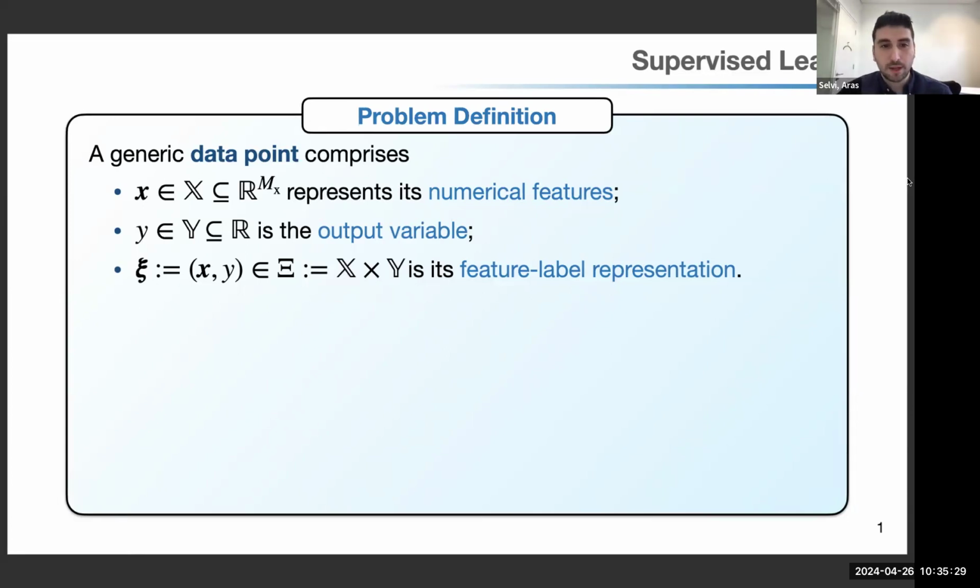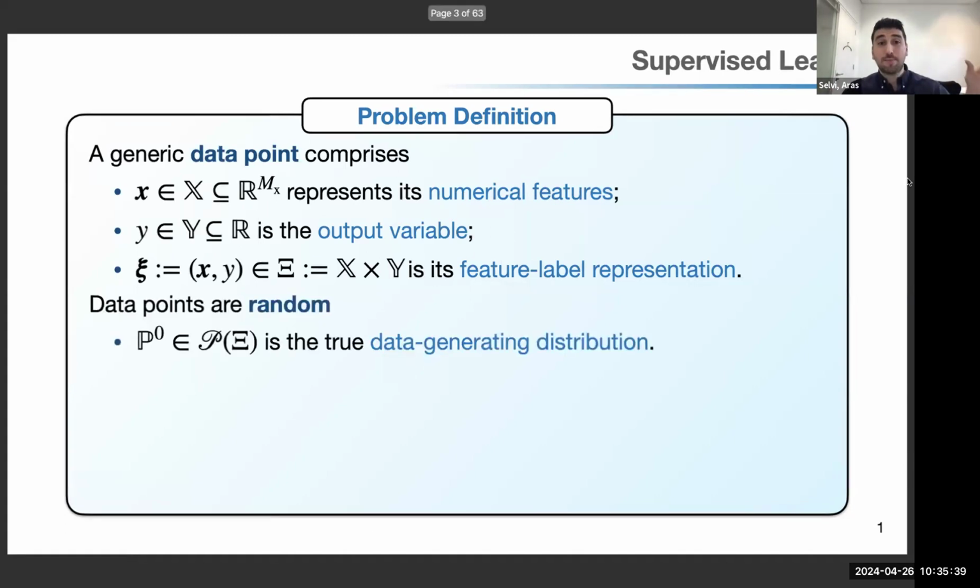To be able to refer to the instance altogether with the features and label, I use the notation xi. So xi is (X, Y), the feature-label representation of the data point. But these data points are not fixed; rather, we think that they are random and they are coming from a true data generating distribution.